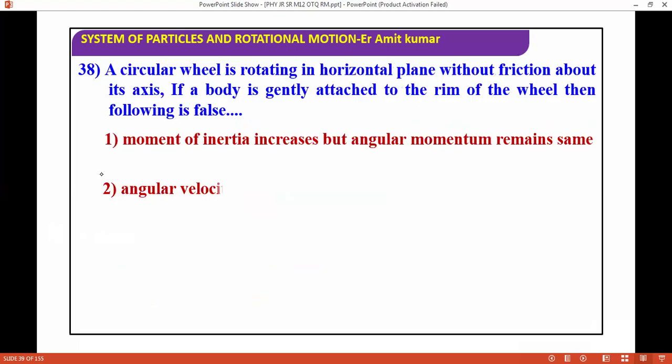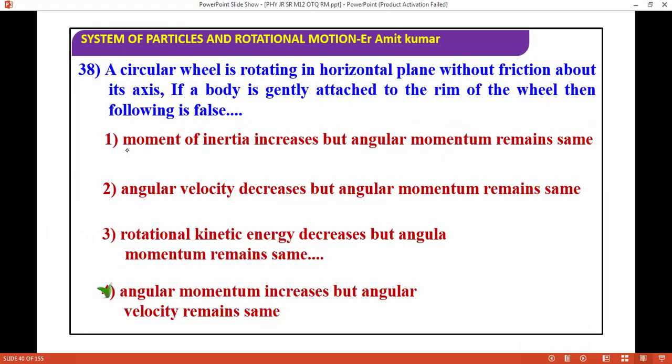Next question. A circular wheel is rotating in a cylinder about its axis. The body is attached to the rim of the wheel. Which of the following is true? This is again a basic question, a very good question. Angular momentum increases, but angular velocity remains constant.